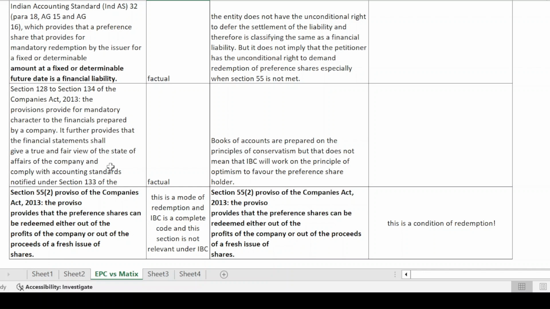So the claim that is being made by the petitioner is that if you look at the combined reading of the Companies Act and the Indian Accounting Standards 32, as well as the books that have been maintained by the corporate debtor or the respondent, then the conclusion that we can draw safely is that the substance of this transaction is that of a financial liability that has been recorded in the books of accounts of the respondent.